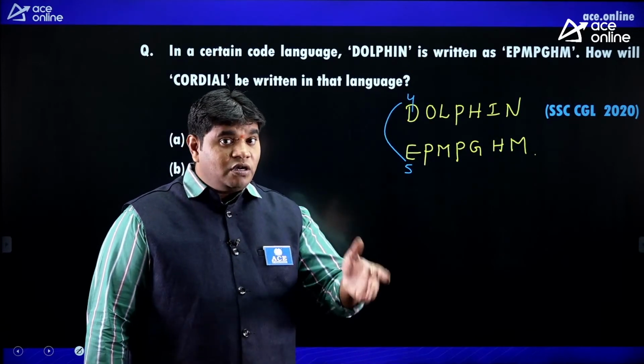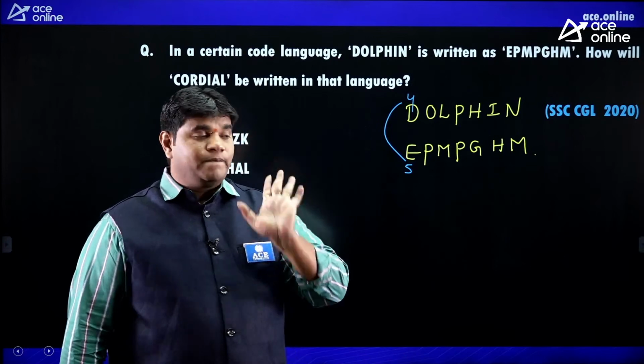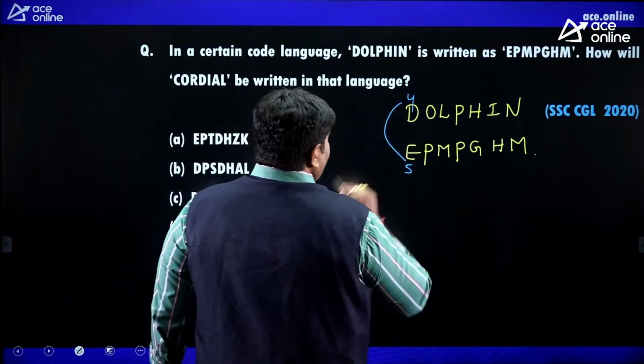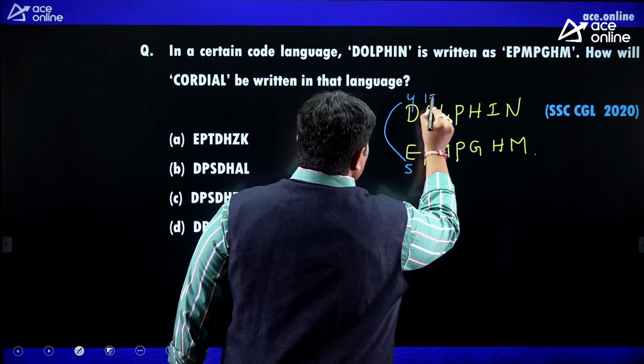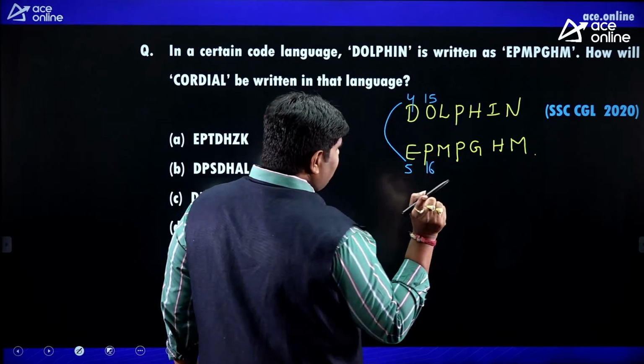In case you don't know, you write the letter numbers and you get some idea. So 4, 5, 15, 16. You got an idea, I think.